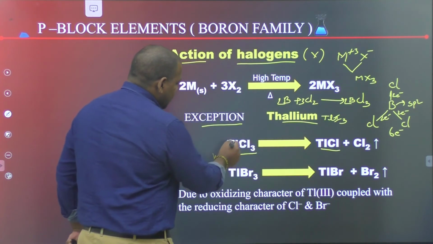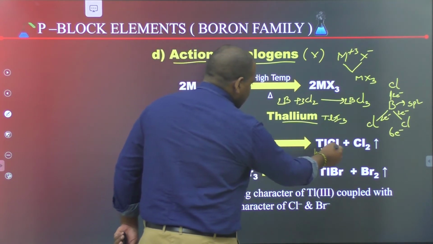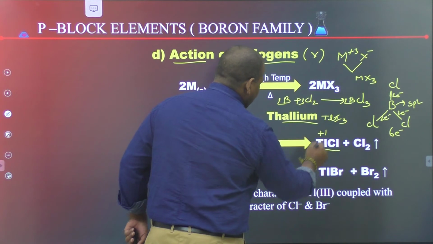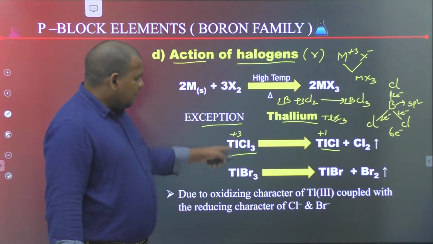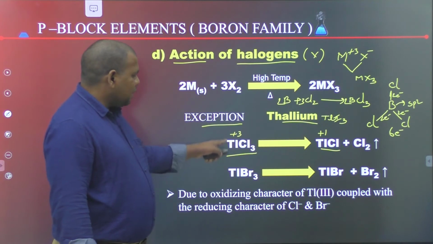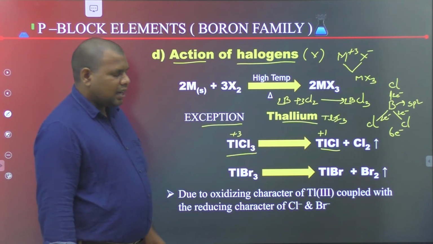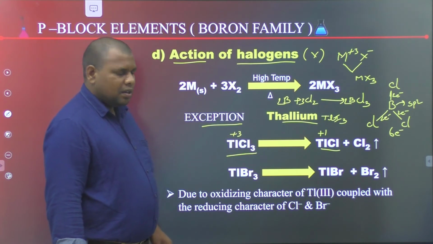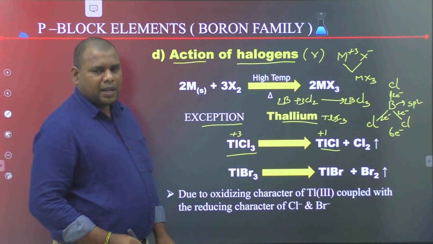In TlCl3, thallium has +3 oxidation state, while in TlCl thallium has +1 oxidation state. Thallium is highly unstable at +3 oxidation state due to the inert pair effect.